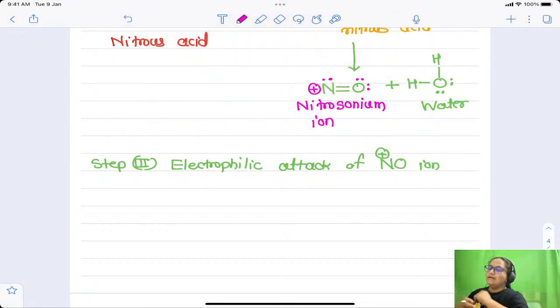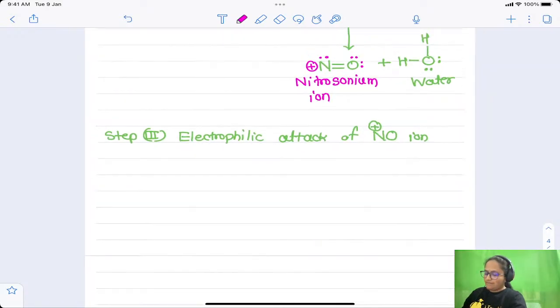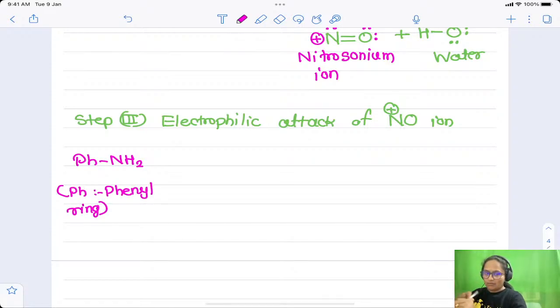Now here, instead of writing down the benzene ring again and again, I will write Ph. Ph stands for the phenyl ring, or benzene ring. Phenyl ring is nothing but that benzene ring. Instead of writing benzene ring again and again, I will write it like this. It will save my time.